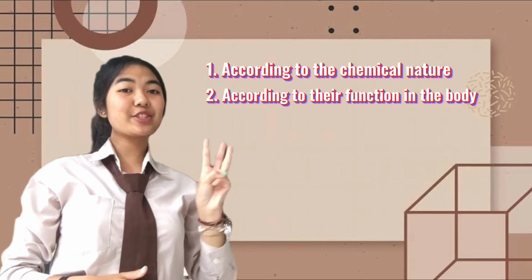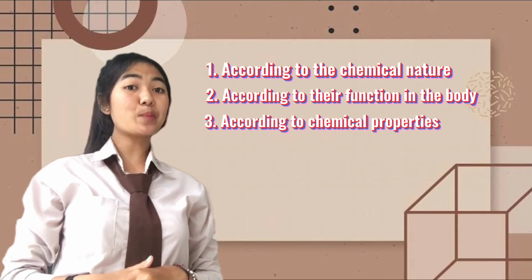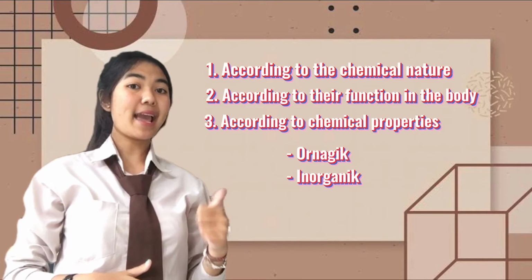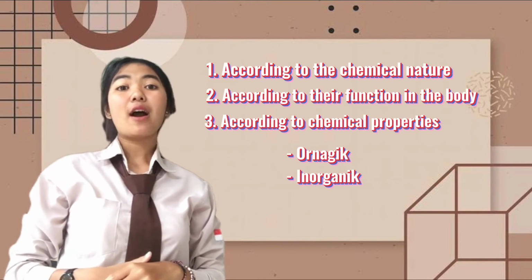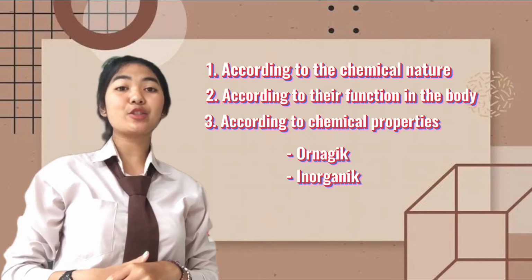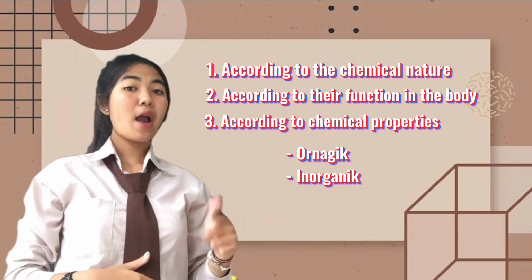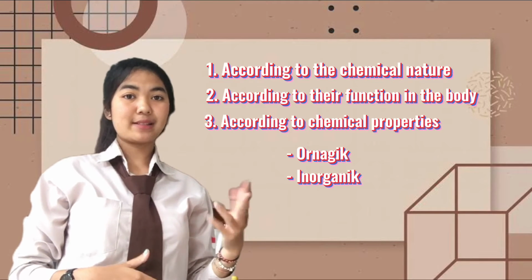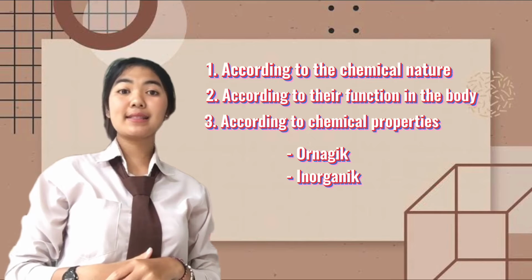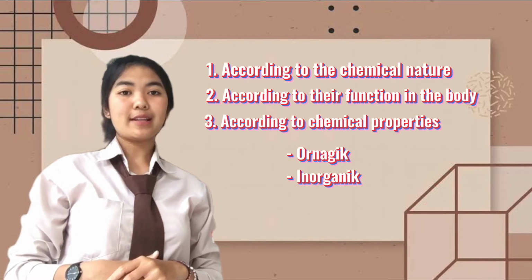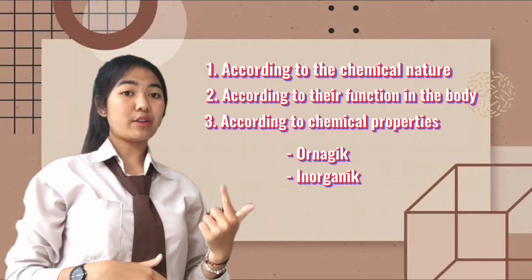Next is number 3. According to chemical properties, it has 2 categories. The names are organic and inorganic. The organic is nutrients that contain the element of carbon. There are carbohydrates, lipids, proteins, and vitamins. And the inorganic is nutrients that do not contain carbon. There are water and minerals.